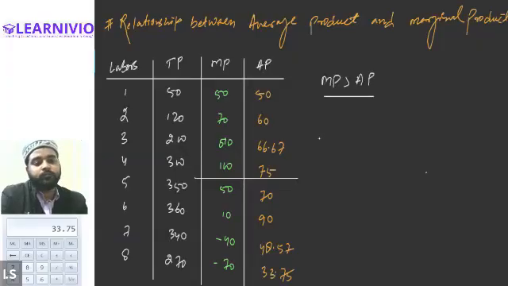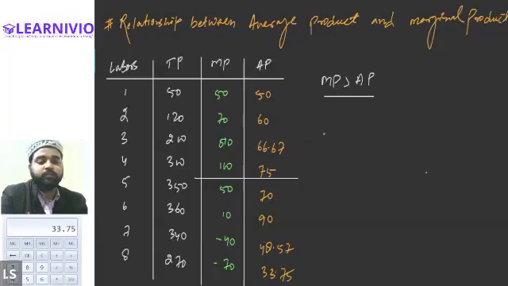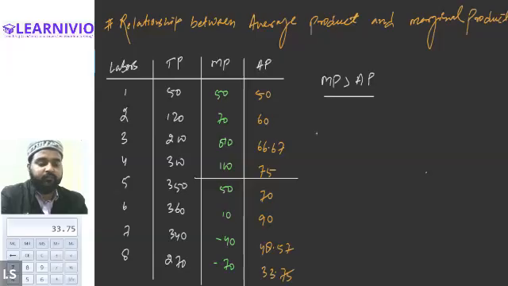Is that right? Yes, sir. If you ignore the first unit of labor and only analyze the second, third, and fourth unit, at all the units MP is greater than the AP. At the second unit, it is 70 greater than AP, that is 60, then 80 greater than 66, then 100 greater than 75.